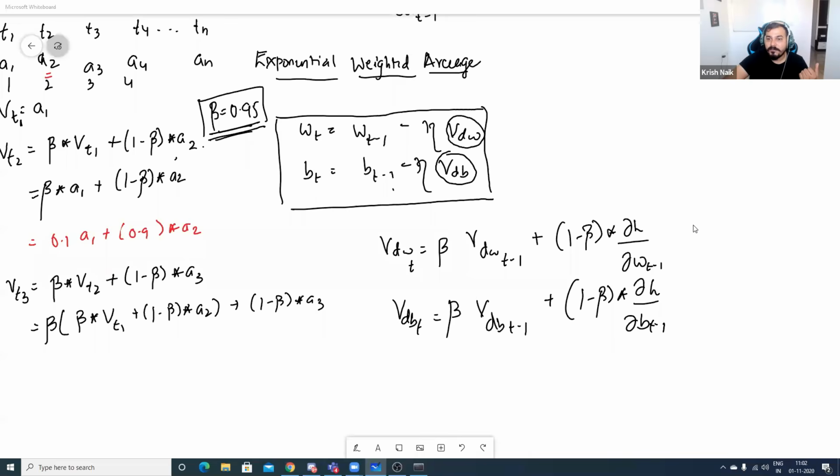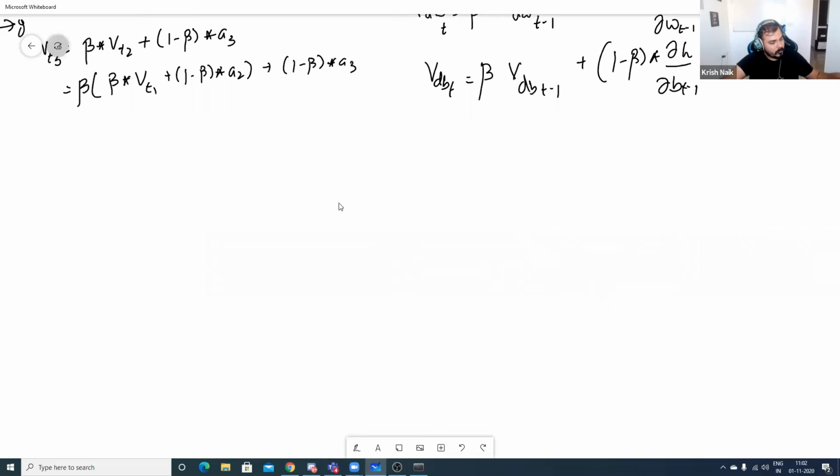What will be the value of VDW minus 1 initially? Okay, let me just write down the algorithm for you. So the algorithm will look something like this. Let me write the algorithm. So here, the implementation, focus over here, guys. Instead of messaging, just focus over here. The implementation details.